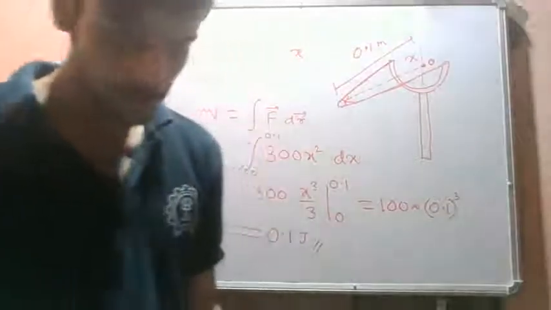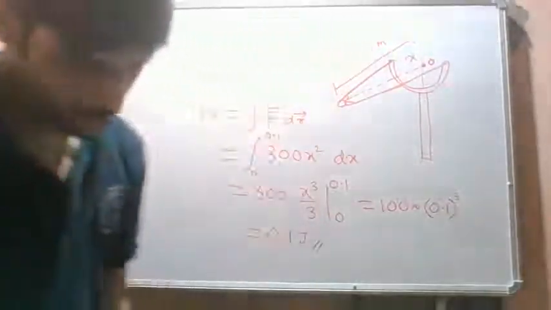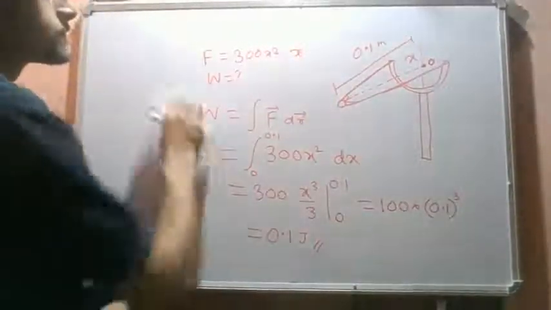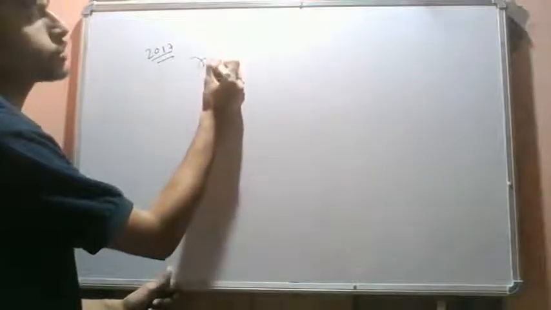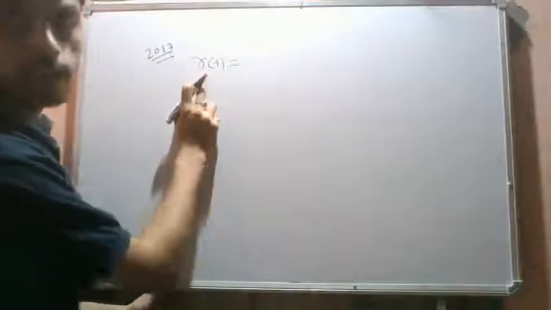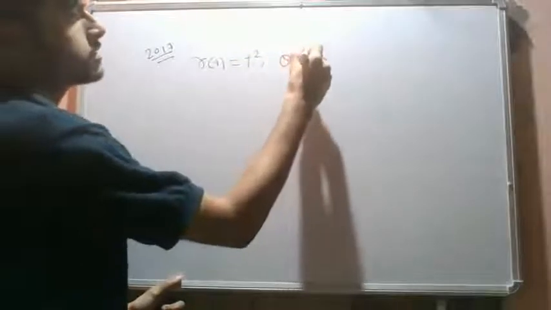Let's try to solve another problem. This is from GATE 2017. The question is, the position of a particle is given in polar coordinates in terms of r and theta. r varies with time as t square and theta varies with time as t.